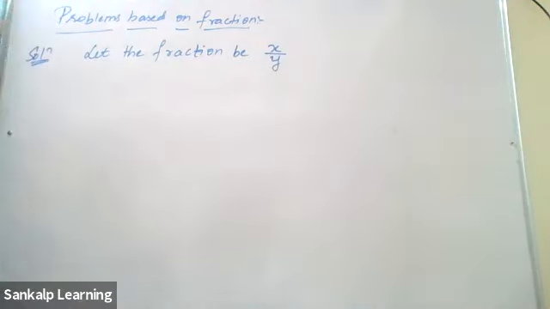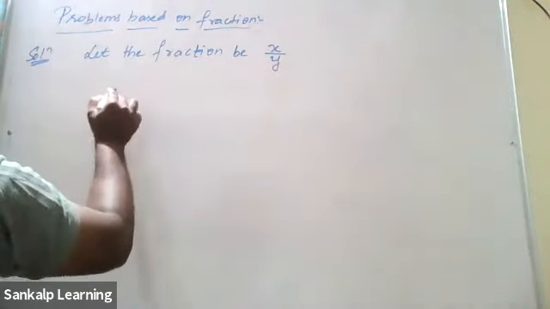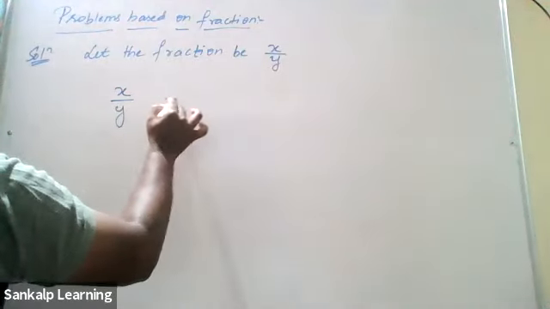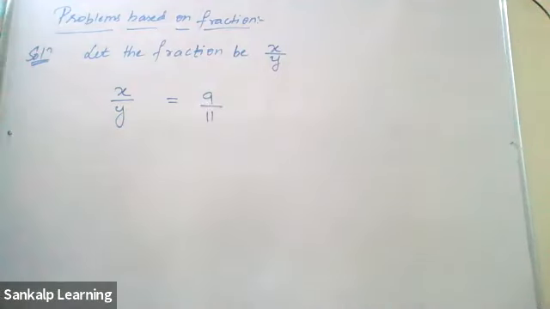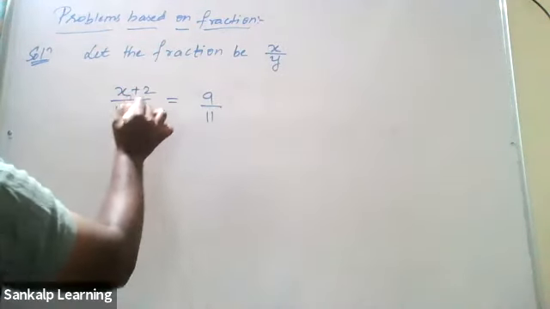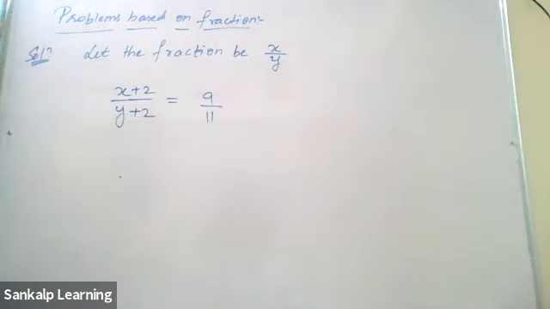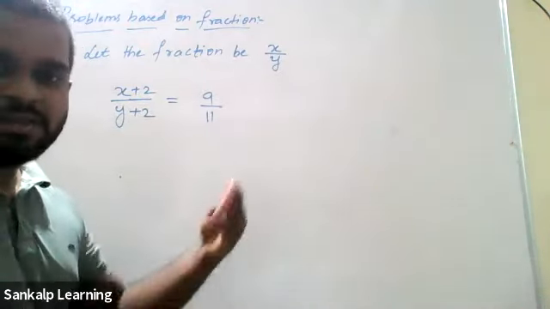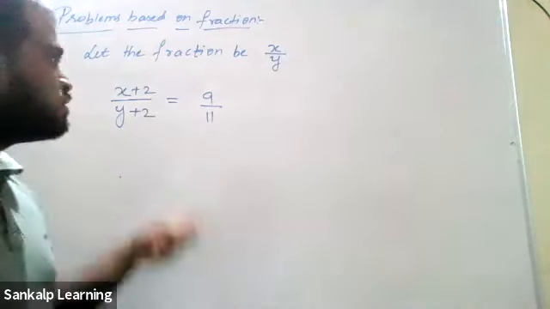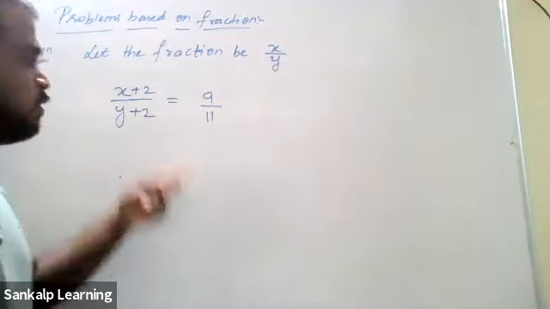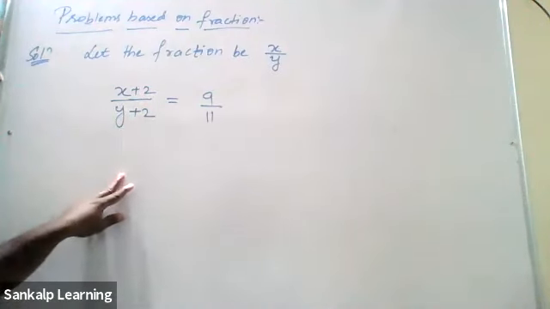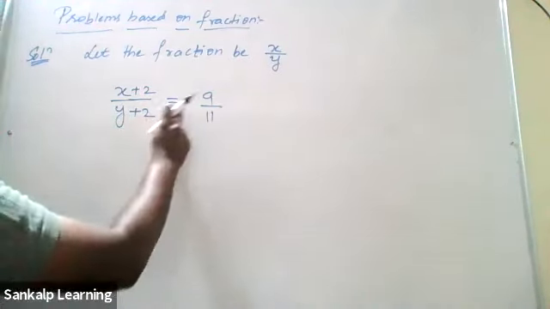They have given us a hint. What is the hint? A fraction becomes 9 by 11 if 2 is added to numerator and denominator. So I'm adding 2 to the numerator and 2 to the denominator. Is that clear for everyone? The fraction x by y is equal to 9 by 11 when 2 is added to numerator and 2 is added to denominator. Now what you're going to do at this step is cross multiply.